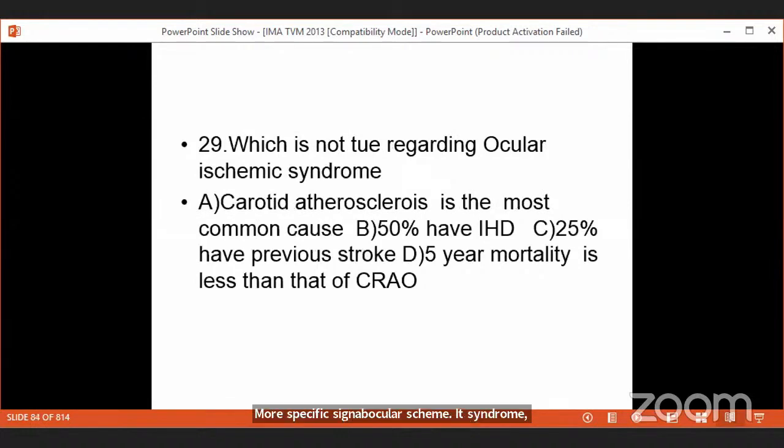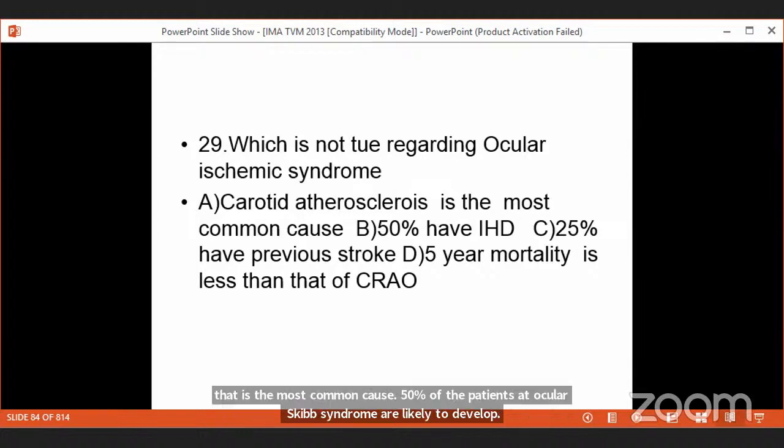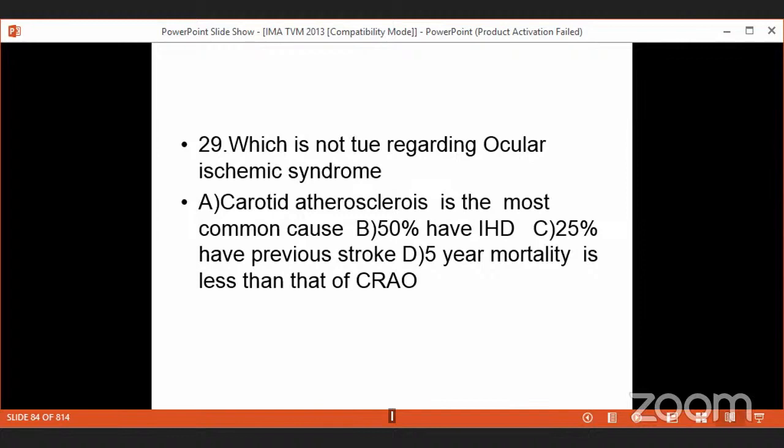So another question from ocular ischemic syndrome: which is not true regarding ocular ischemic syndrome? Carotid atherosclerosis is the most common cause. Yes, that is the most common cause. 50% of the patients with ocular ischemic syndrome are likely to develop IHD, ischemic heart disease, in the next 5 years. 25% of these patients are likely to develop stroke, and the 5-year mortality is 50%. What is the 5-year mortality of central retinal artery occlusion? We have just learned that it is 20%. But the 5-year mortality of ocular ischemic syndrome is